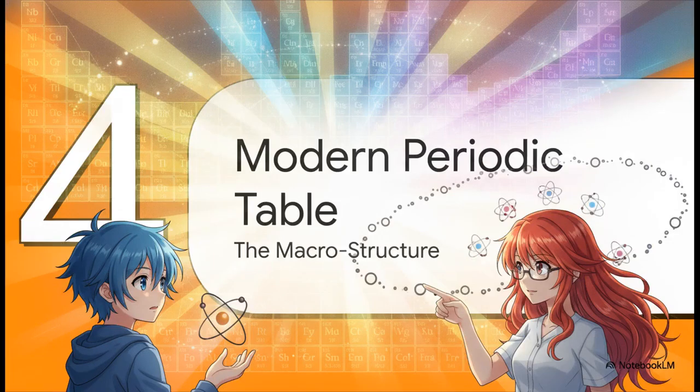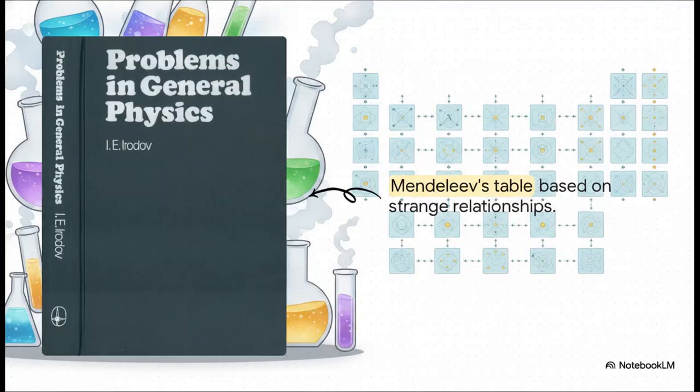All right, moving on to section 4, the modern periodic table. Now that we deeply understand the microstructure of the atom and why the atomic number reigns supreme, let's zoom back out to the macrostructure. Mendeleev's early chart was just an absolute masterpiece of scientific intuition. He grouped elements by these strange, repeating relationships in their physical and chemical behaviors. Today, we know that these columns and groupings perfectly align with their electron configurations, specifically exactly how those outermost electrons are arranged.